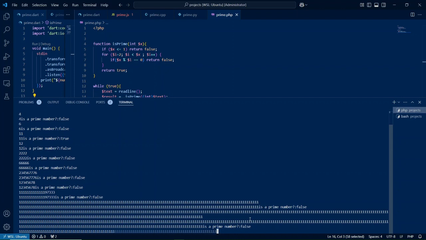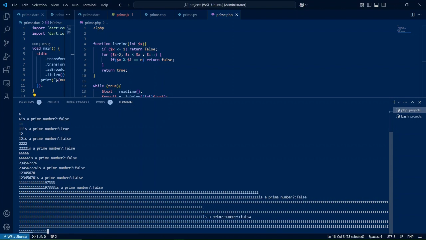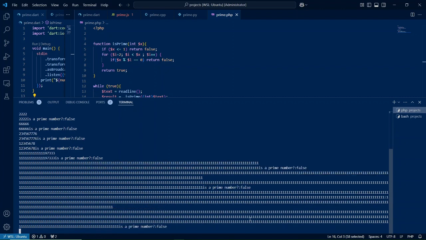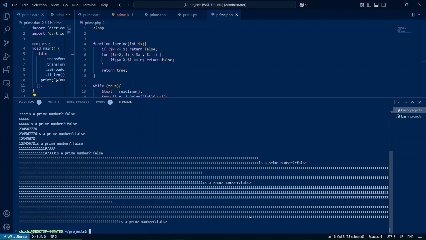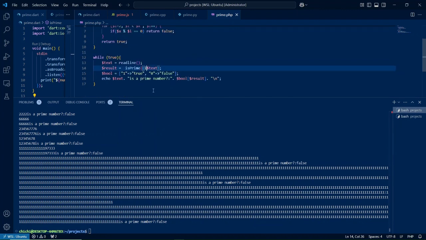Guys, you going to give it a try and tell me how many ones you can type before this program terminates, before we reach the memory limit? Oh, it works. Yay, PHP. So let's try, what if we do not perform an explicit cast, and then run it again?